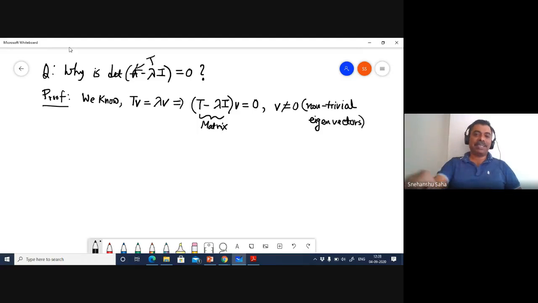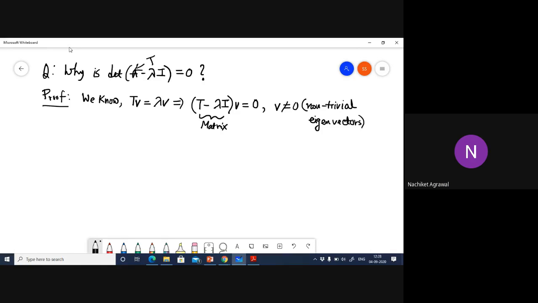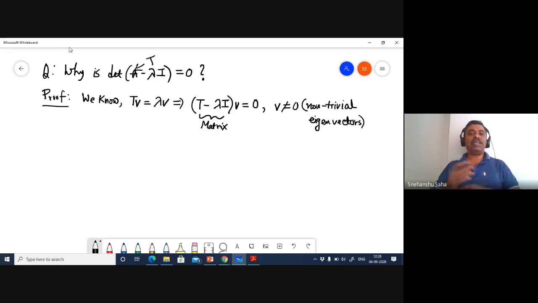But this could be a non-zero matrix as well, isn't it? If some matrix X times vector Y is 0, then the determinant of X or the magnitude of Y must be 0. No, you are actually assuming what you are supposed to prove. Okay, you have done enough.